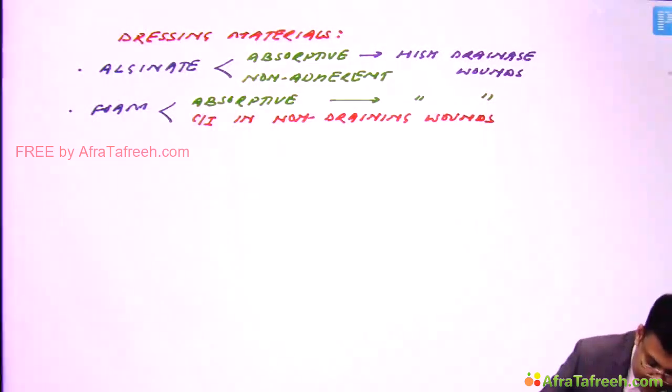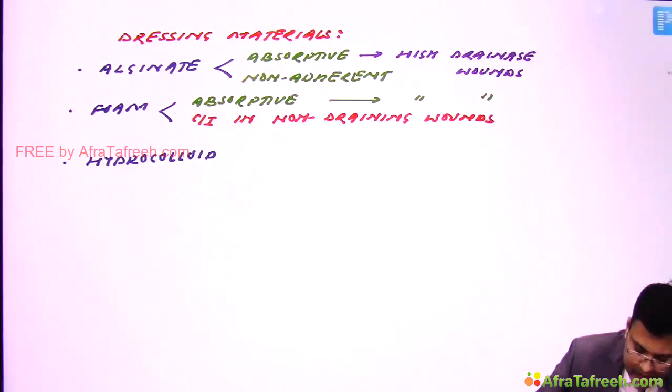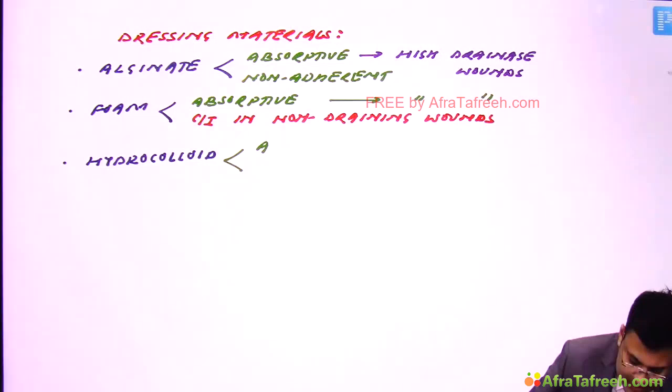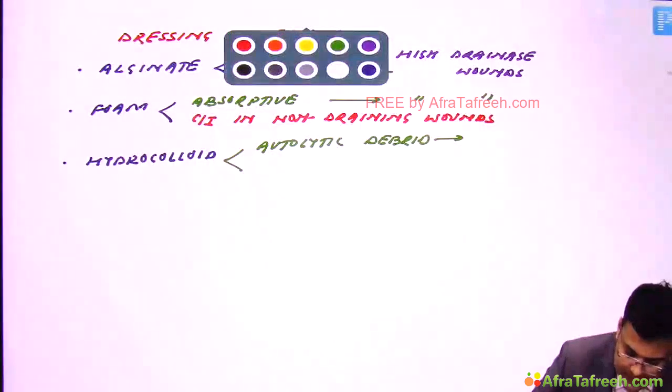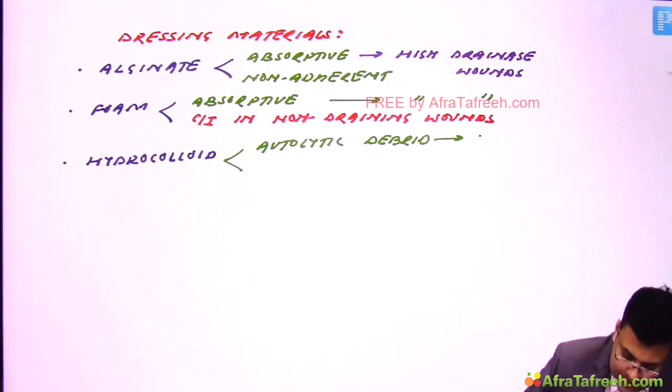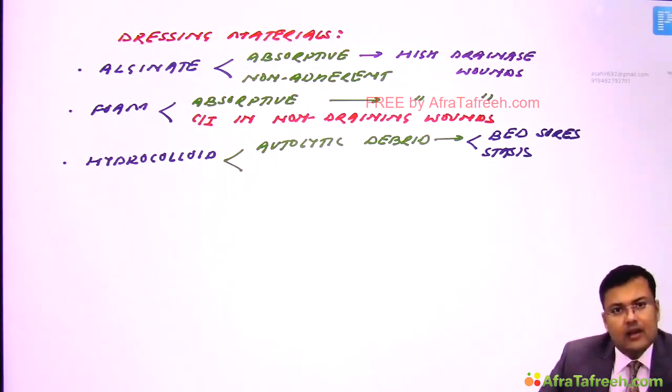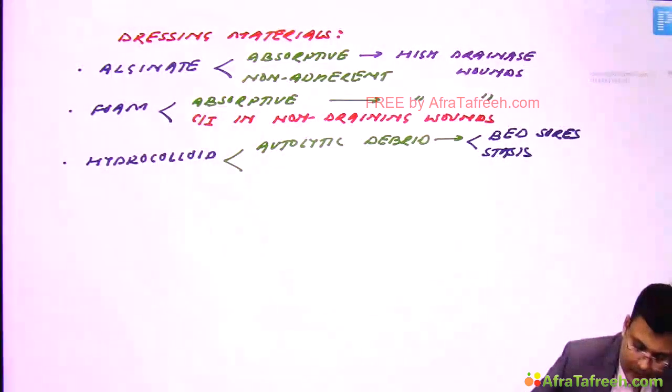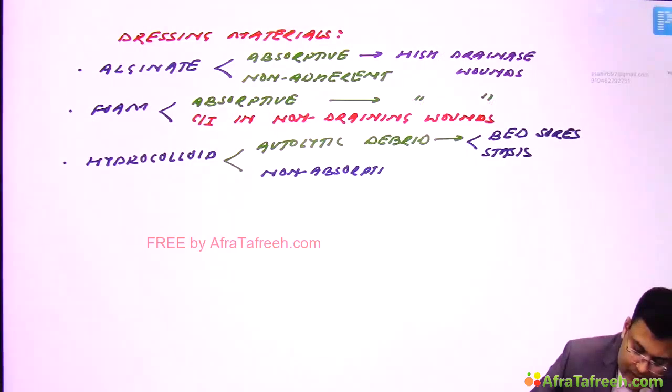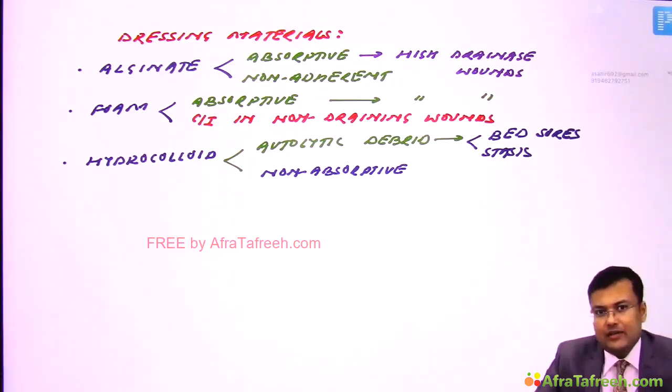So hydrocolloid facilitates autolytic debridement, and because of this autolytic debridement, it is used in stasis ulcers or bed sores. Why? Because there is presence of slough, and this is non-absorptive, and if it is non-absorptive, it is not used in high drainage wounds.